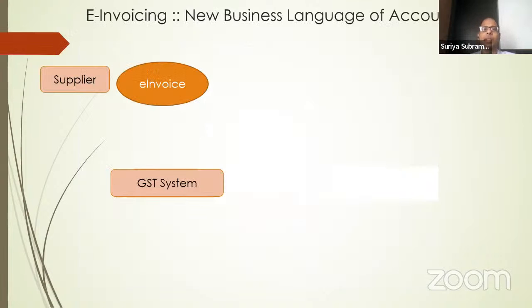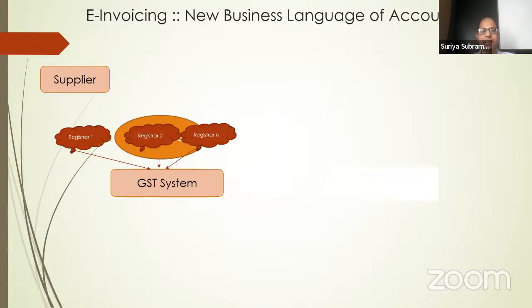Here is a small animation to show the workflow. Supplier generates the e-invoice JSON. From there, it goes to the GST system, and there are multiple registrars. As I said, today only one registrar is available. So the invoice goes to the one registrar run by NIC.